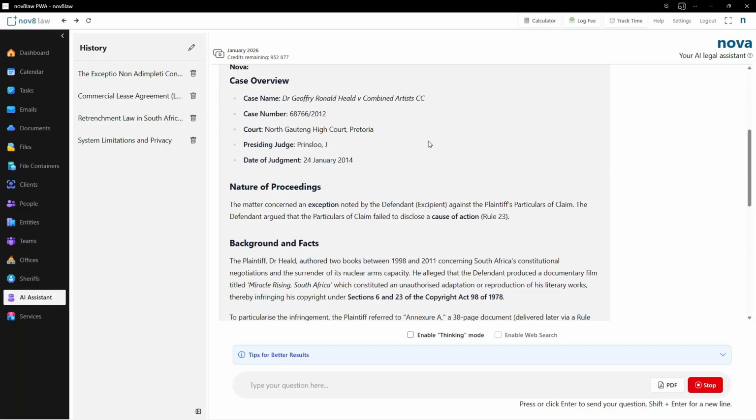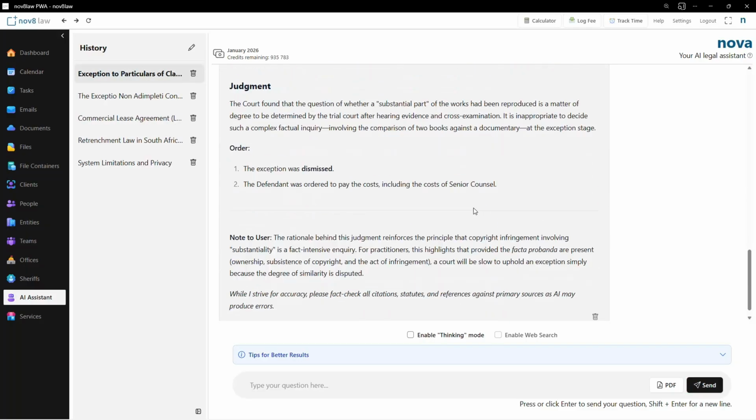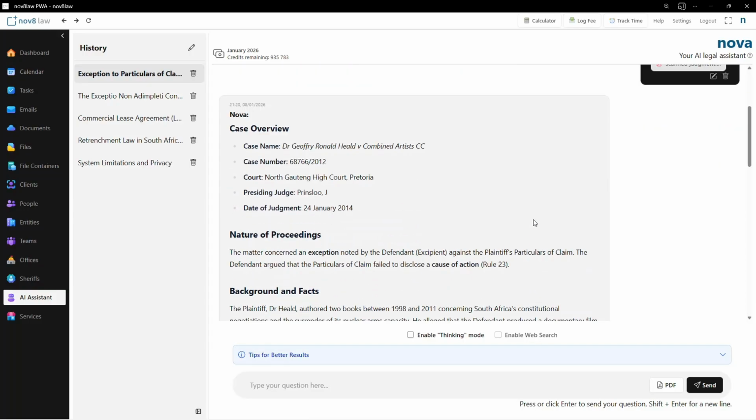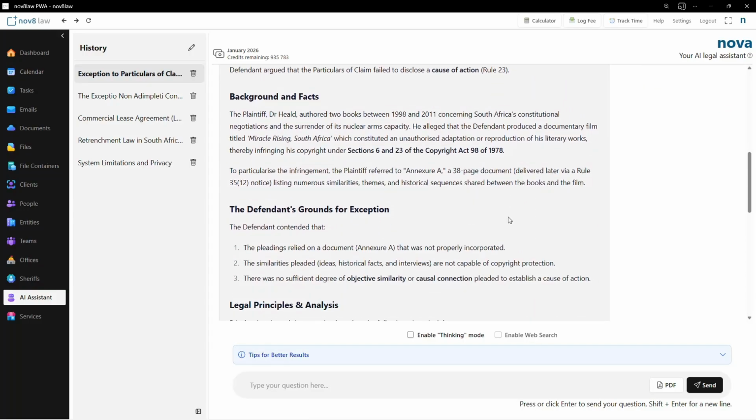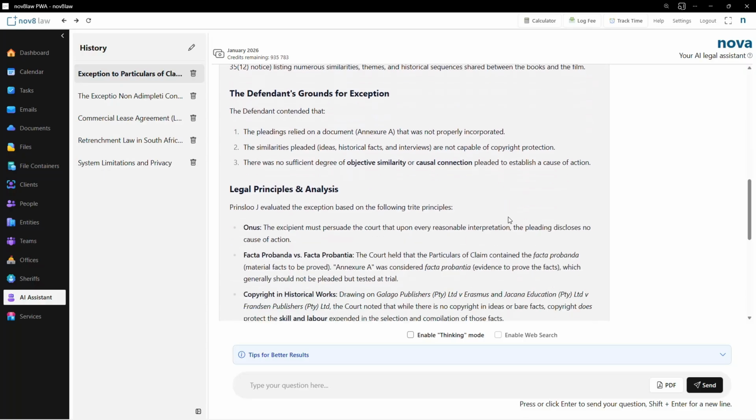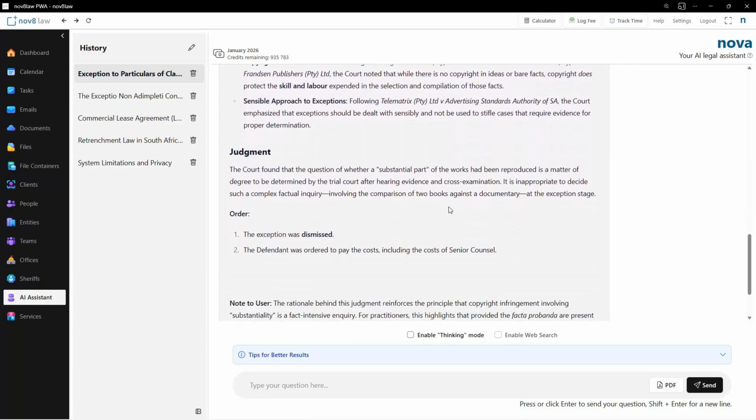So there we have the case overview, nature of the proceedings. So even on a poorly scanned document, the AI can read what goes on and summarize the judgment for you.